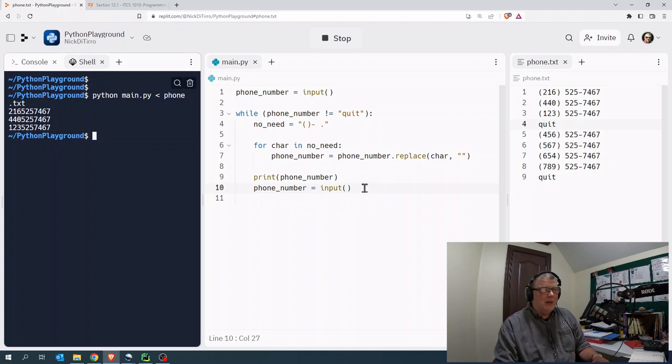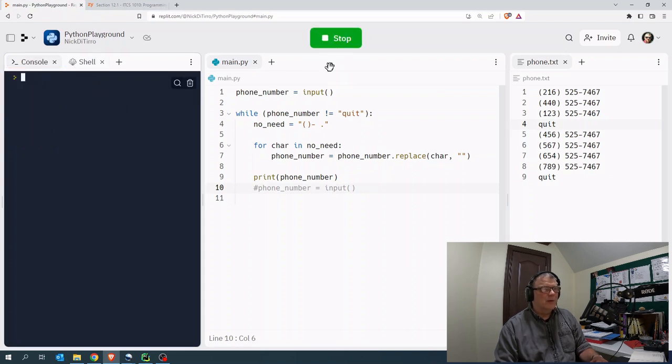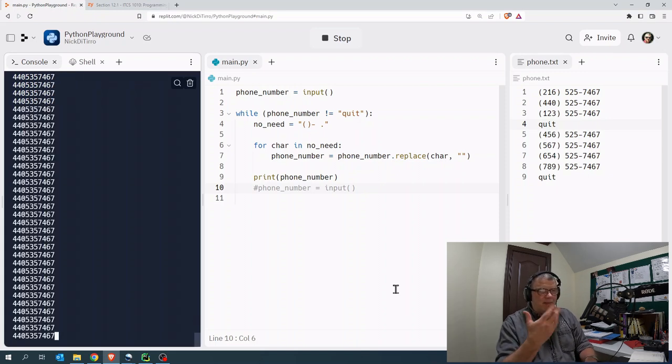I'm going to do that right here. If you remember from the books, I'm going to get rid of that input statement and I'm going to run my code. Let me clear up the screen a little bit. I'll put a phone number there, 440-535-7467. And there's that infinite loop just running away because it never got a chance to ask me for the next number. So let me stop this. And you can see the buffer is just overflowing, so it's just going to keep going.